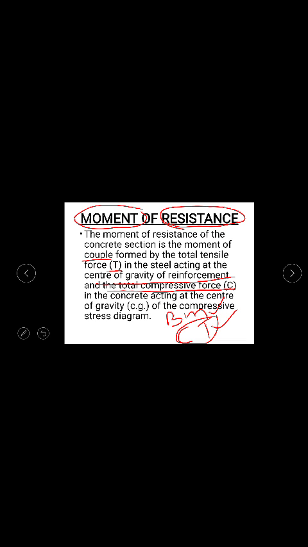So that is why this moment created by the couple, if you see the term couple here, this couple will be counteracting this bending moment because of the external loads. That is why this couple is called the moment of resistance. Because of the external loads you will be getting the bending moment. This bending moment will be trying to disturb the equilibrium of the beam, so this has to be resisted. So this bending moment has to be resisted in terms of moment only.